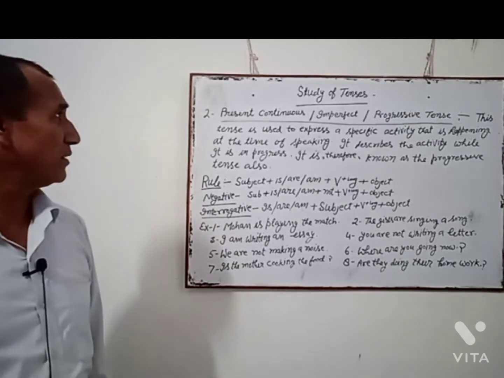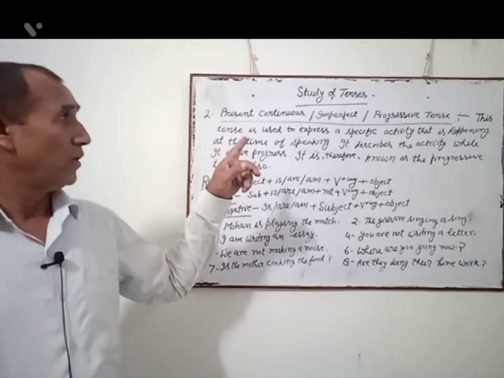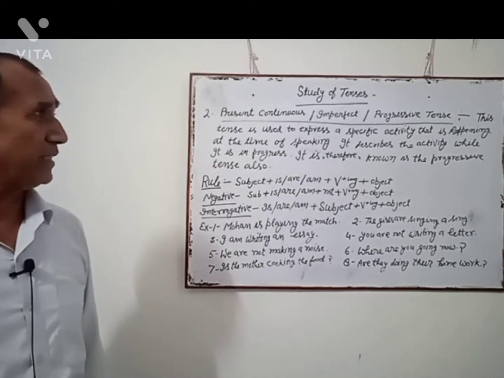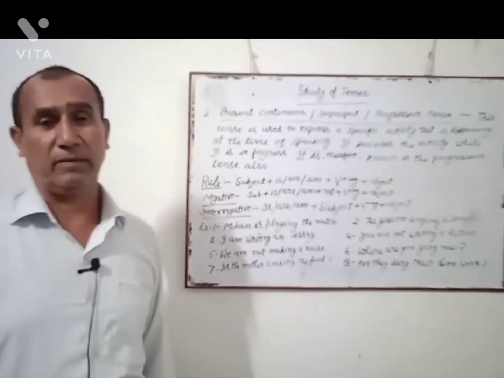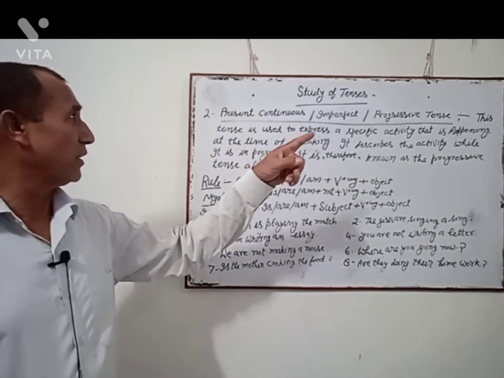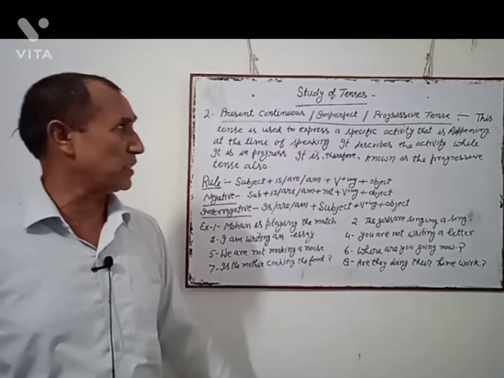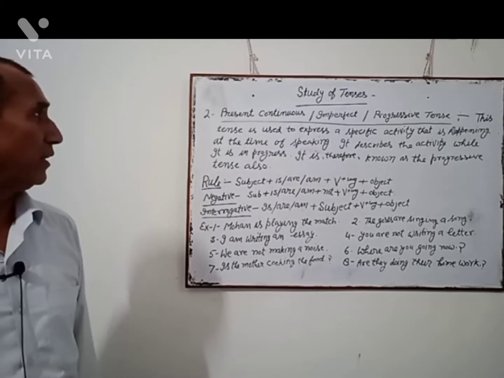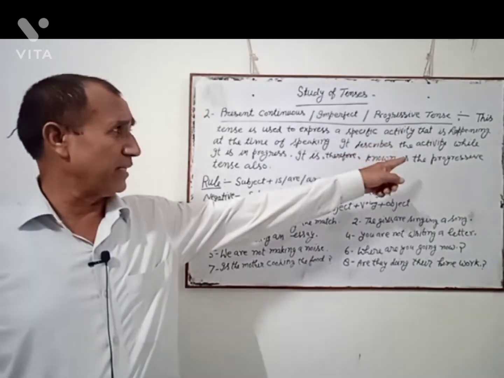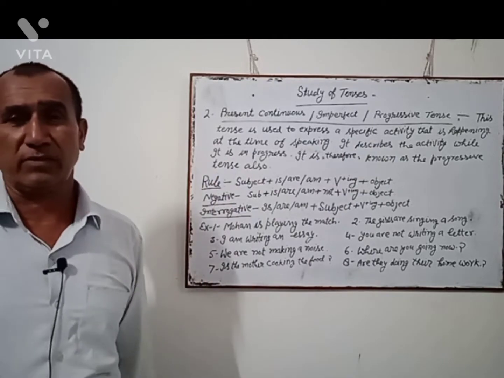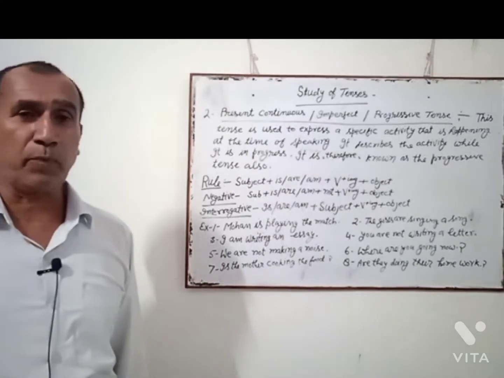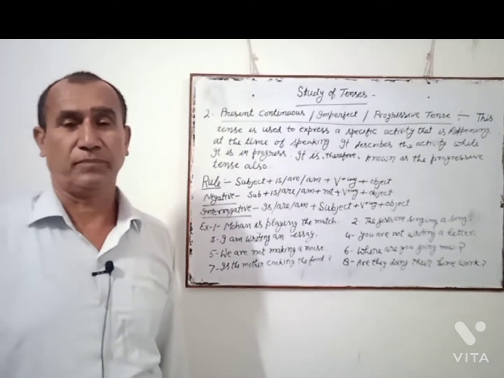In present continuous tense, a specific activity is happening at the time of speaking. It describes the activity while it is in progress. It is therefore known as the progressive tense also.